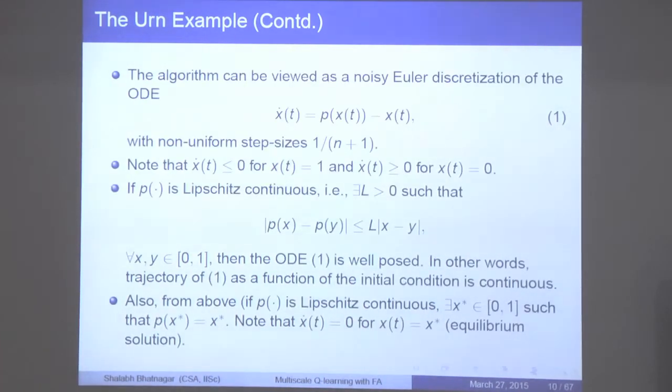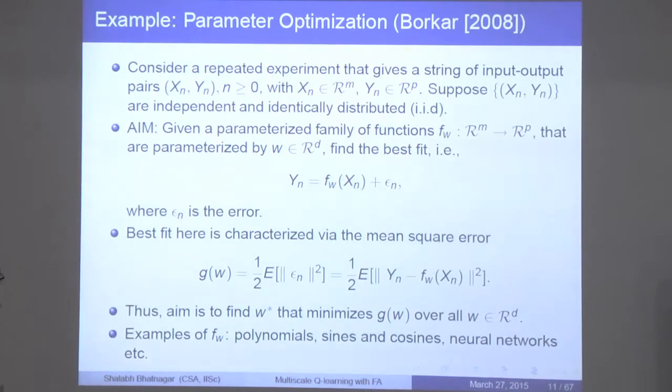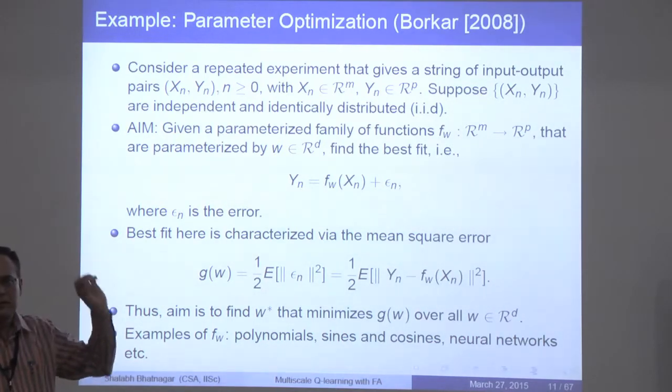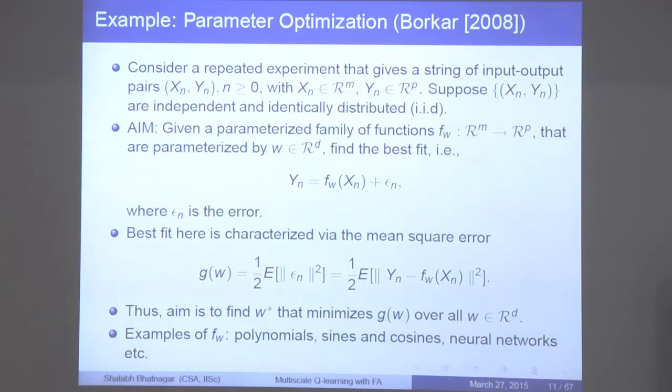Okay, so here is another example, again from Bertsekas's book. We have a repeated experiment, and what we have is the following. Let's say xn's are the inputs and yn's are the outputs. xn's are m dimensional and yn's are p dimensional. Now we'll assume that these tuples xn, yn are IID. They are independent and have the same distribution.